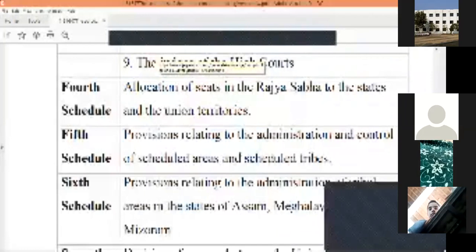You have to always consider the administration of the tribal areas in the northeastern states, or the eastern states, whose administration of the tribal areas, as well as the administration and control of the scheduled areas and the scheduled tribes. So these are the two things.